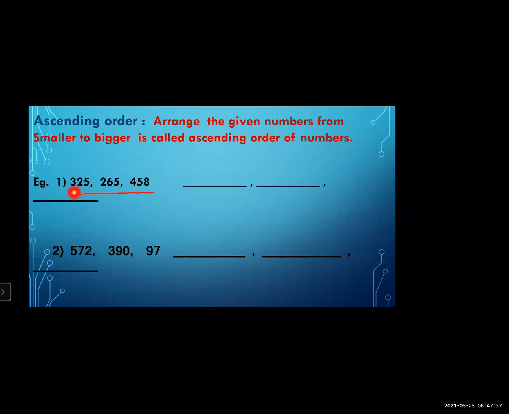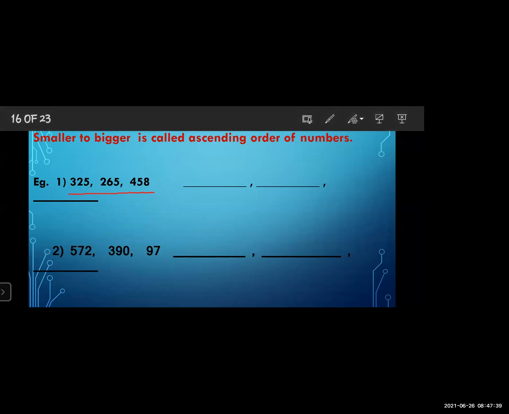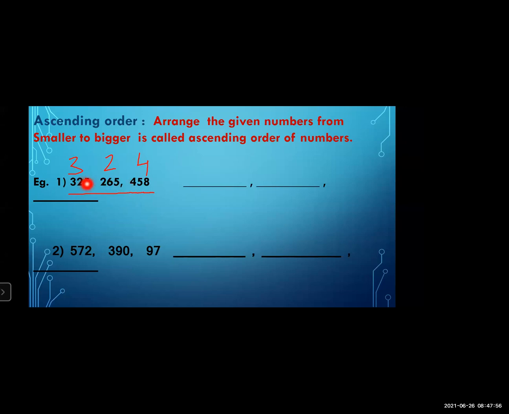Here in the first number, the higher place digit is 3, in the second number, the higher place digit is 2, and in the third number, the higher place digit is 4. So from these three digits, the number which has the smaller digit in the higher place is the smaller number. Why are we finding the smaller here? Because we have to arrange these numbers in ascending order. And ascending means what? Smaller to bigger.